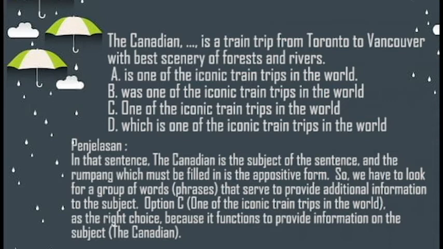In that sentence, the Canadian is the subject, and the blank which must be filled in is the appositive form. So, we have to look for a group of words that serve to provide additional information to the subject. Option C, one of the iconic train trips in the world, is the right choice, because it functions to provide information on the subject.